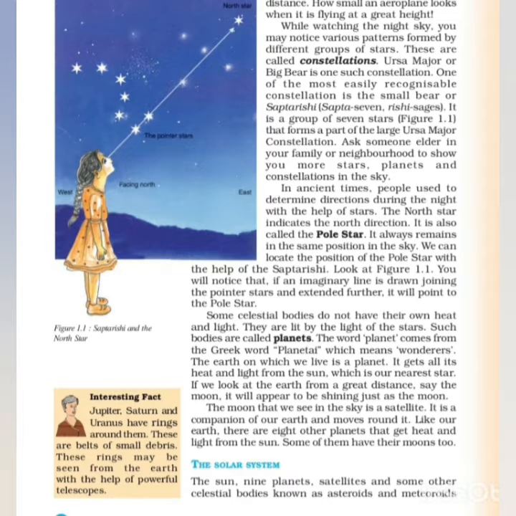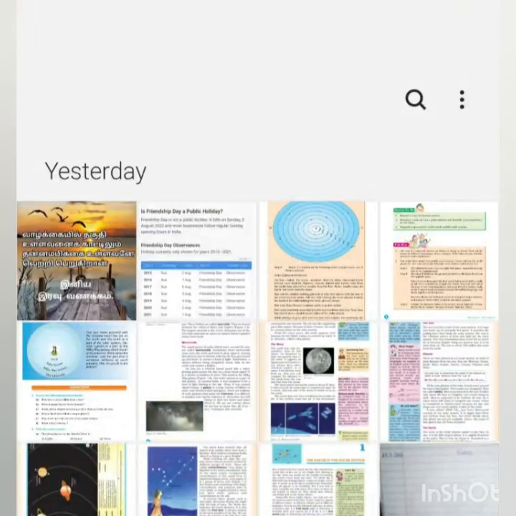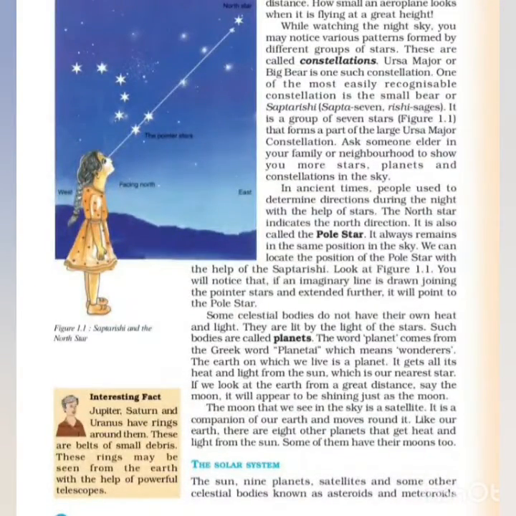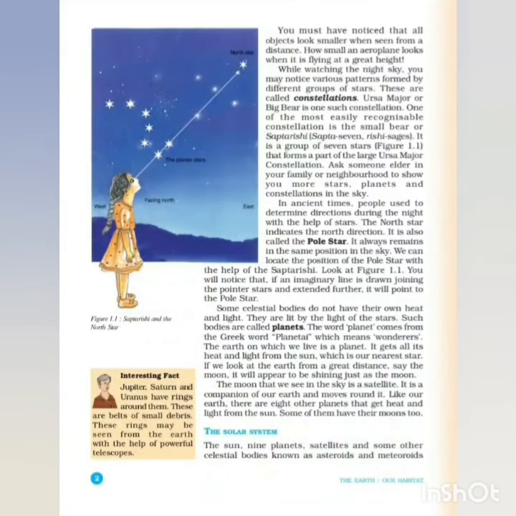Even during the Christmas time, Jesus Christ's birth was denoted by a star. Disciples would follow the star and reach the place. It is a simple example. They are following the direction, seeing the stars.